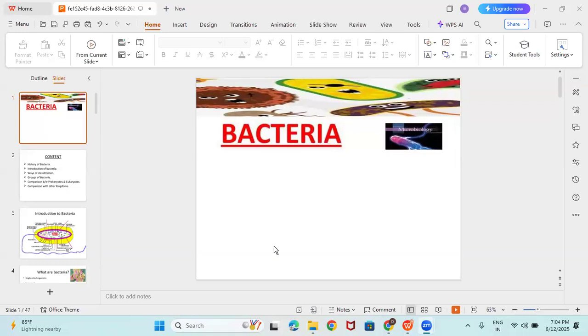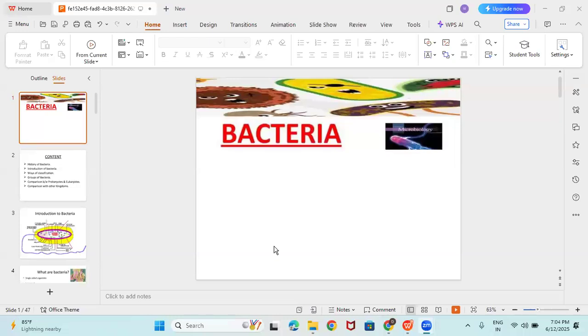In microbiology, the main important groups are prokaryotes and eukaryotes. All microbes under prokaryotes are found under prokaryotes. The meaning of prokaryotes is that the nuclear membrane is absent. In eukaryotes, the nuclear membrane is present.